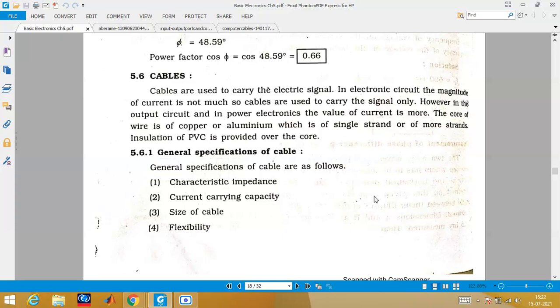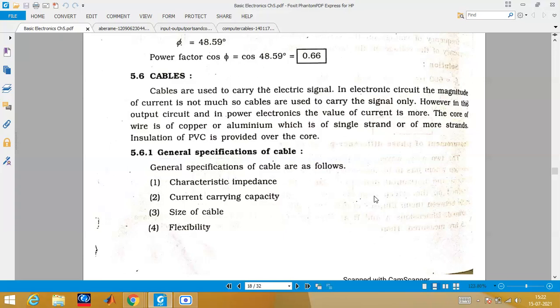Then, what is the current carrying capacity? As I gave you the example, the mobile charging cable, we cannot use this cable for carrying current from the transformer to our house. Certainly it will burn out. So we have to see what the capacity of that particular cable is. By looking into that, you can use a different sort of cable, and of course the size of the cable also matters. And then flexibility.